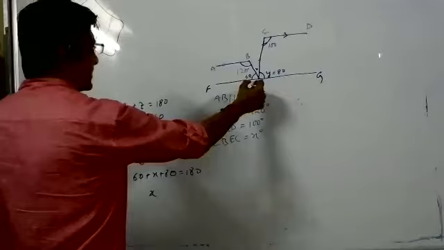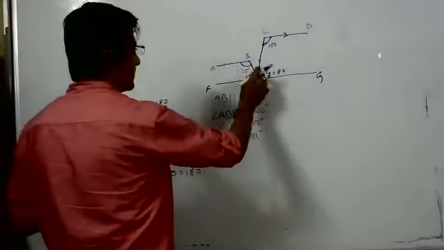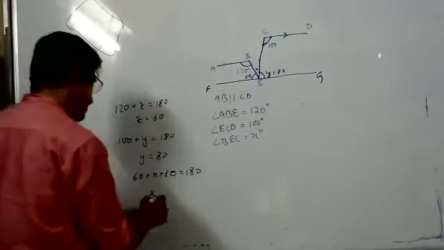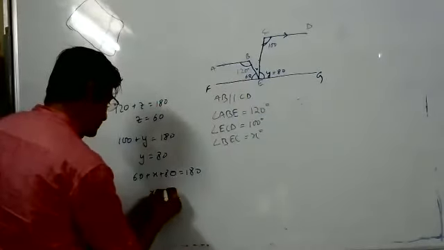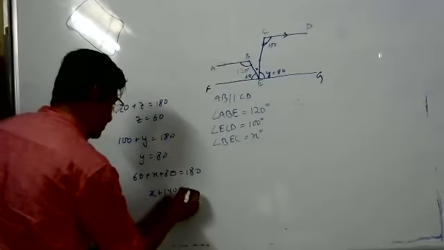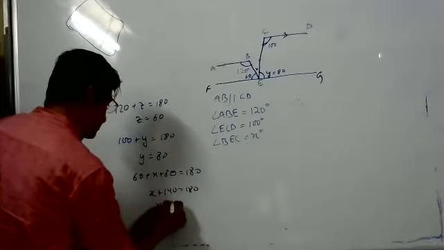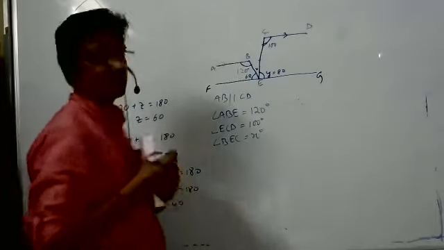Okay, angle on a line. This is not a linear pair. Angles on a straight line. So x plus 140 is equal to 180. So x equals 40. Yes, correct. Very good.